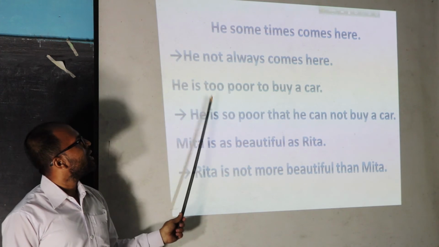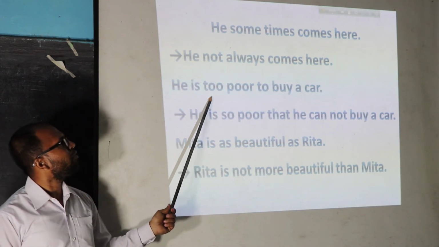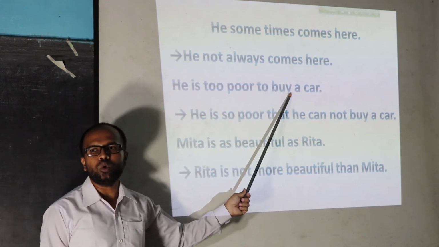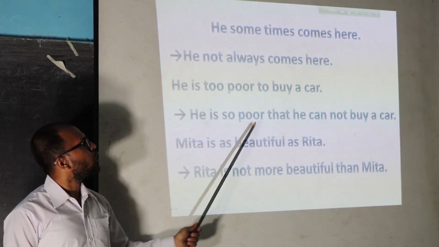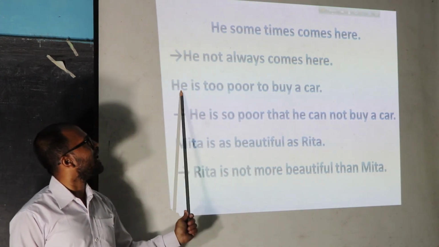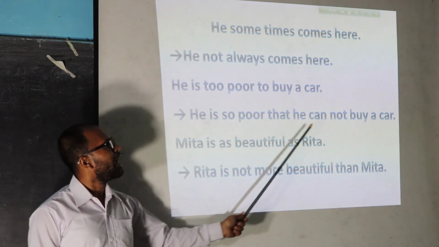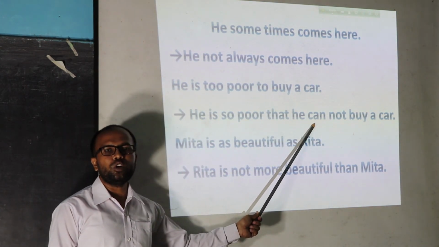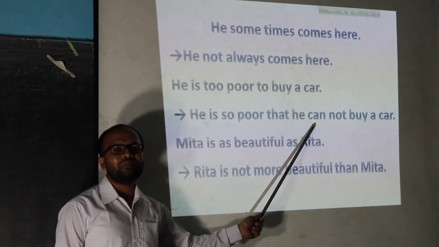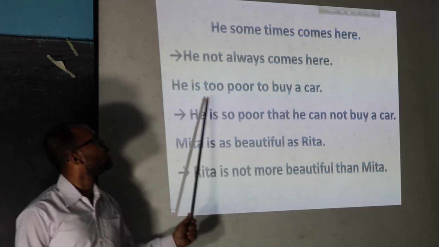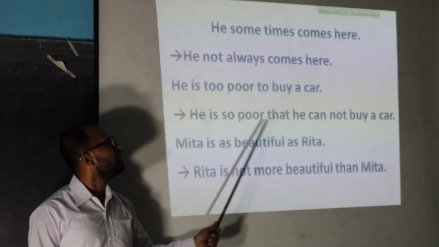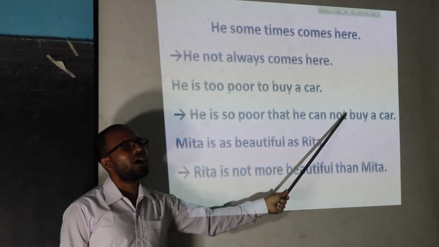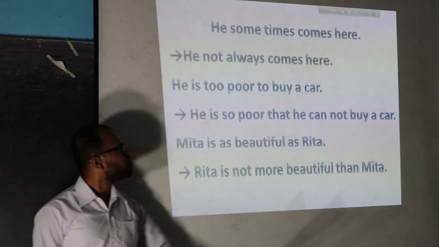And second sentence, if we find too ... to, then we can use so ... that, and after that the subject or pronoun and cannot or could not according to the subject and tense. So here the correct answer is he is so poor that he cannot buy a car.